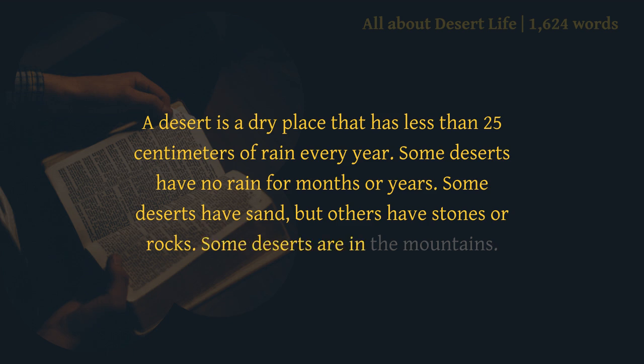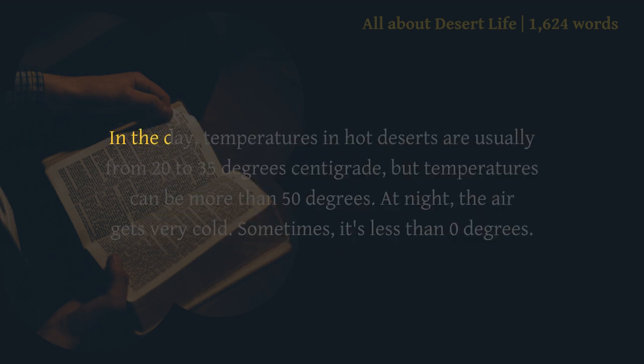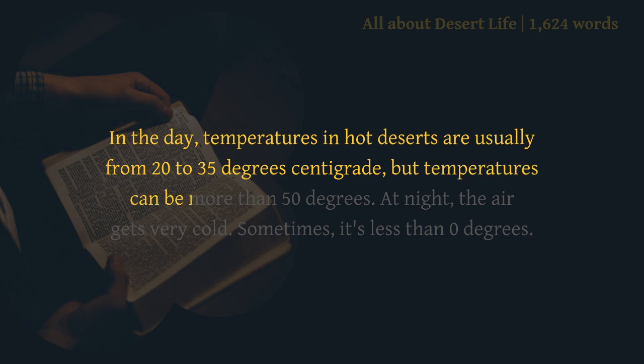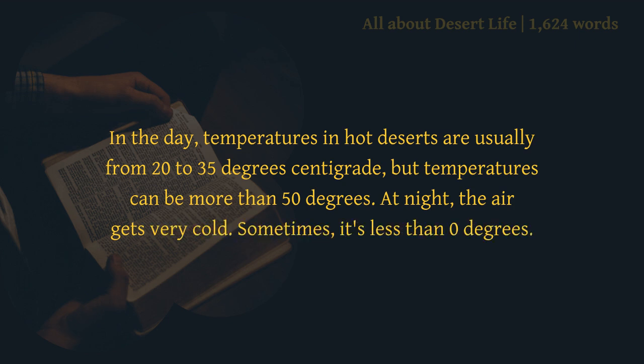Some deserts are in the mountains. In the day, temperatures in hot deserts are usually from 20 to 35 degrees centigrade, but temperatures can be more than 50 degrees. At night, the air gets very cold. Sometimes, it's less than 0 degrees.